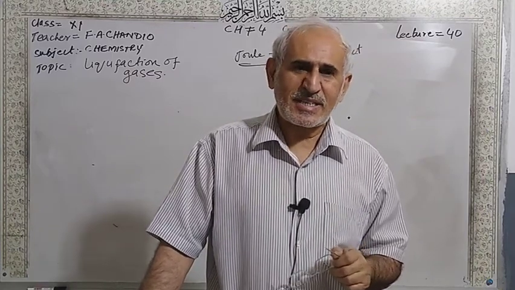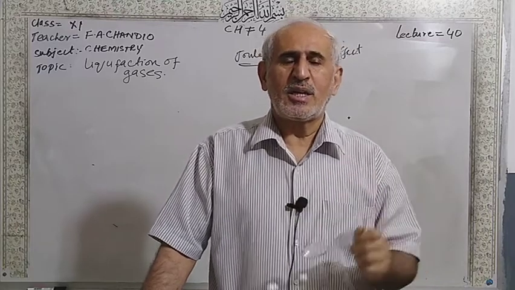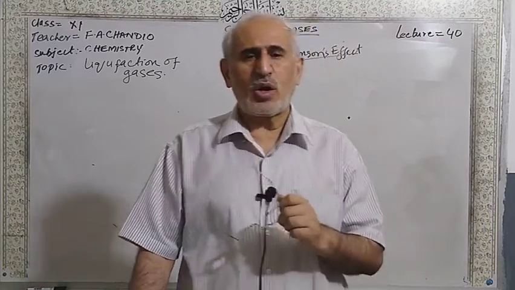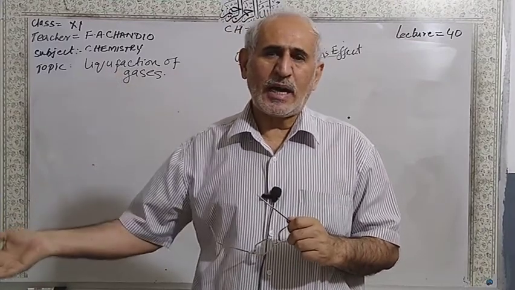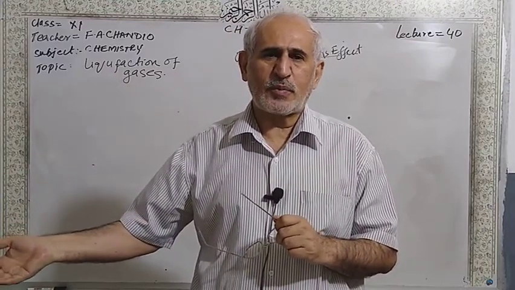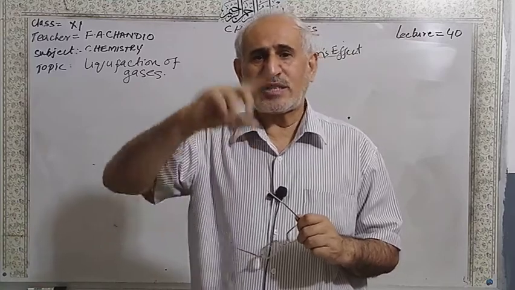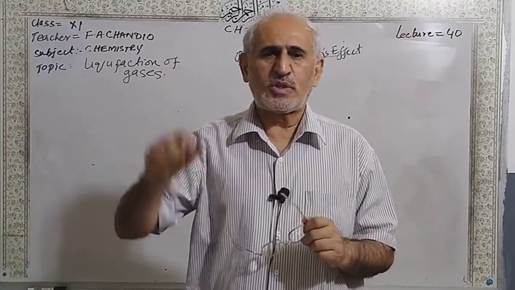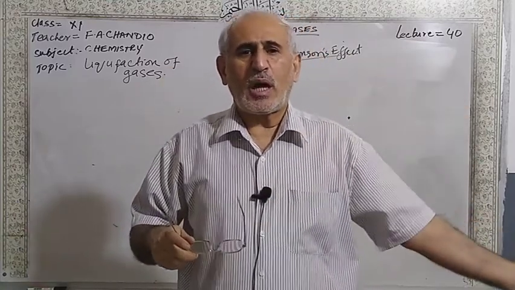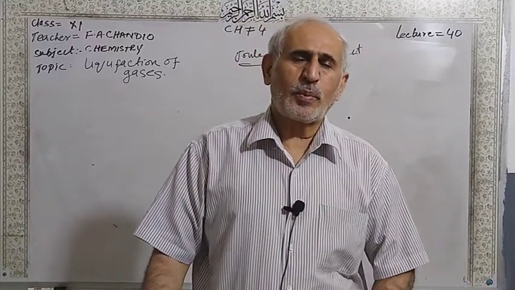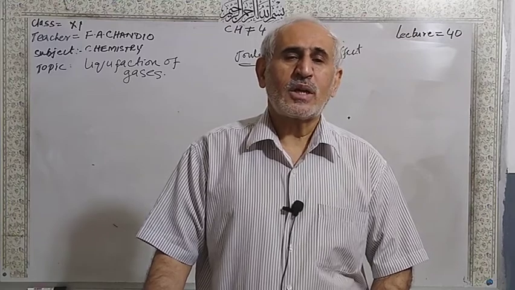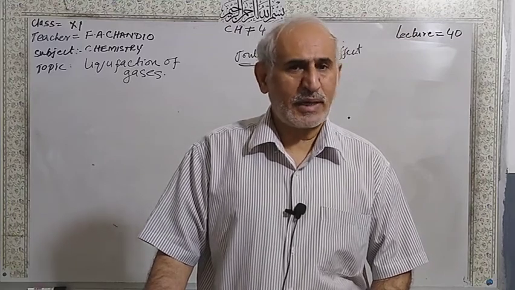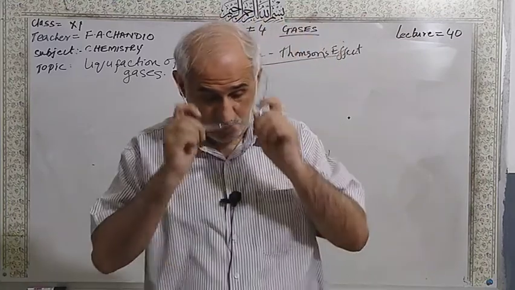This compressed gas is allowed to pass through a throttle, a very small hole, and through spiral, zigzag tubes. When it comes out into low pressure, meaning 1 atmosphere, suddenly cooling takes place and the gas is liquefied.